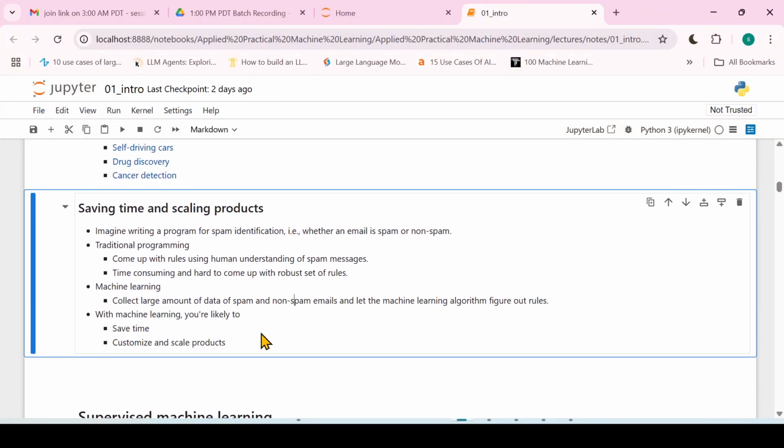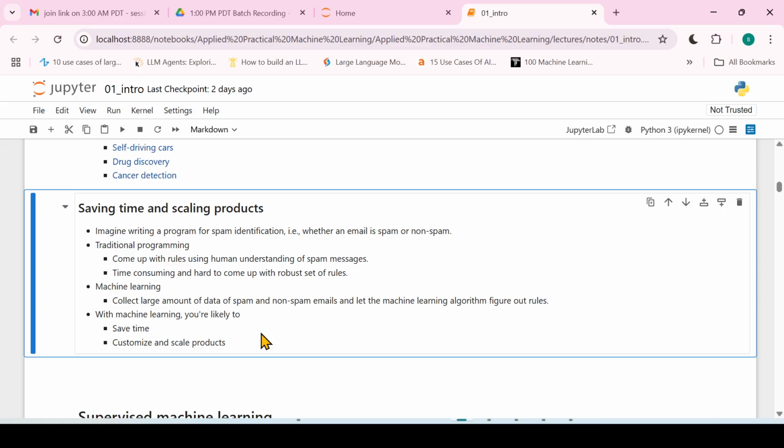Now, why machine learning? Because it saves time, and it helps you scale products. For example, consider building a spam detector, like the program Gmail has to detect spam. It will learn the pattern of a spam message or mail, and then push the spam mail to the spam category.